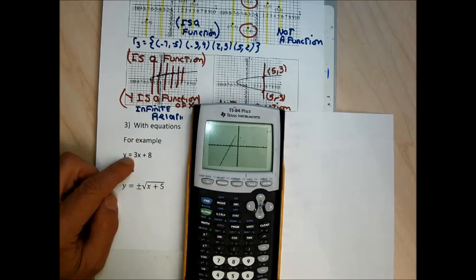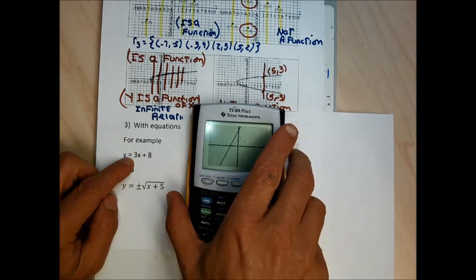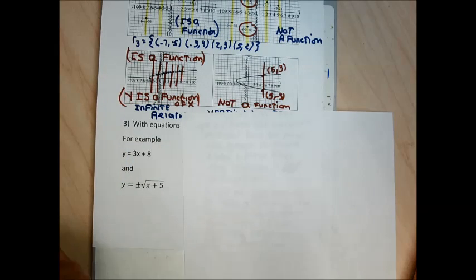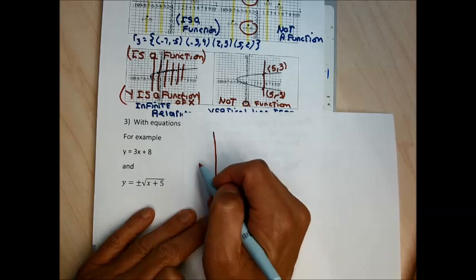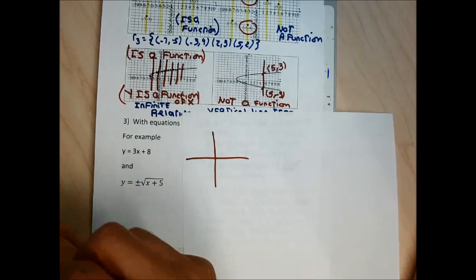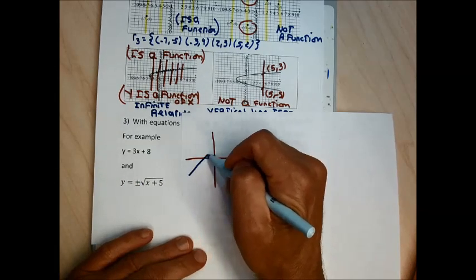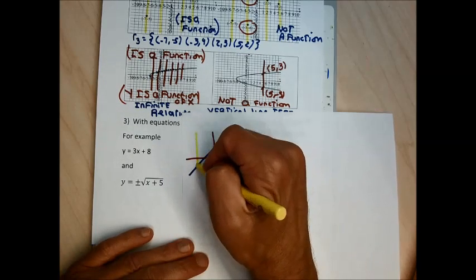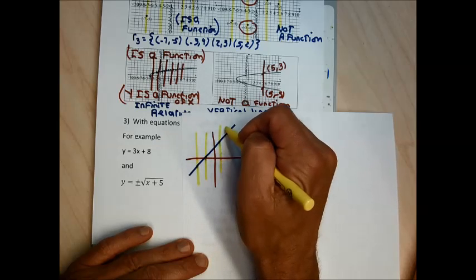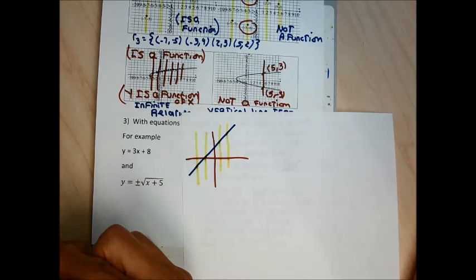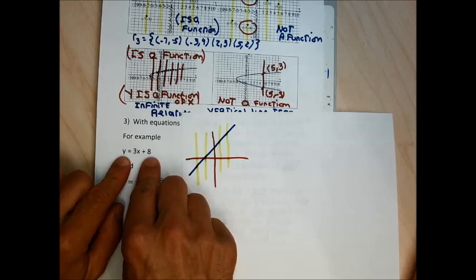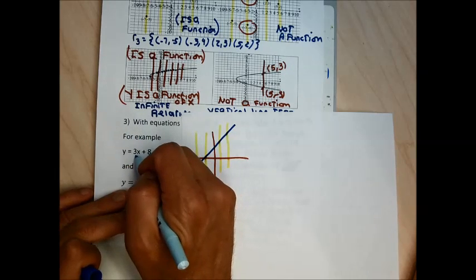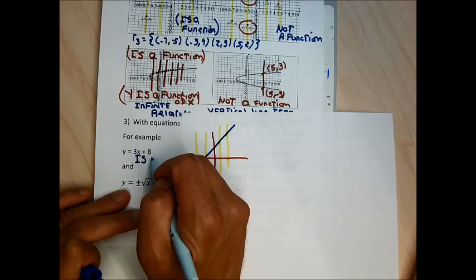And when I graph that function, it graphs to be a line. It has a y-intercept of 8 and a slope of 3. So the graph for this relation that's defined as an equation looks something like this. And this graph is going to pass the vertical line test, because for this graph, any place I would draw a vertical line, it would only touch the graph in one place. So this relation, y equals 3x plus 8, is a function. Or we can say it defines y as a function of x.